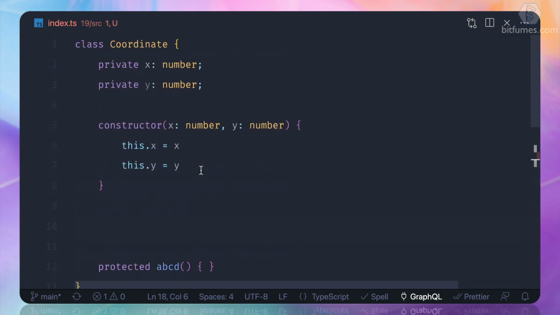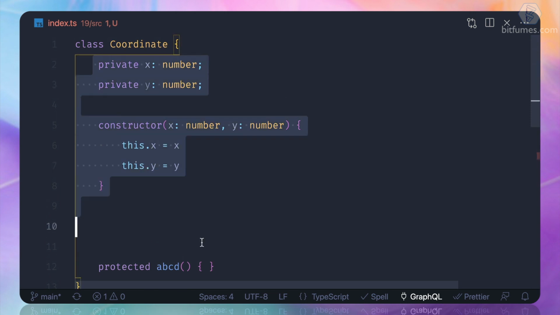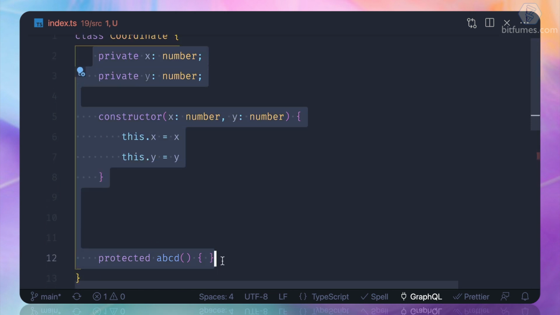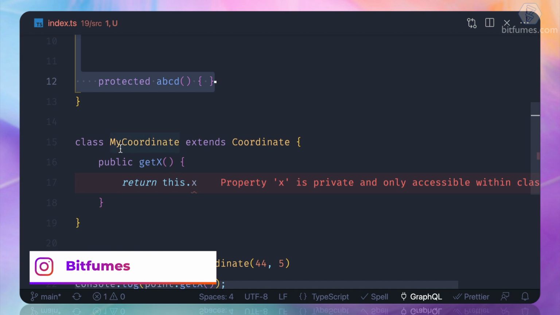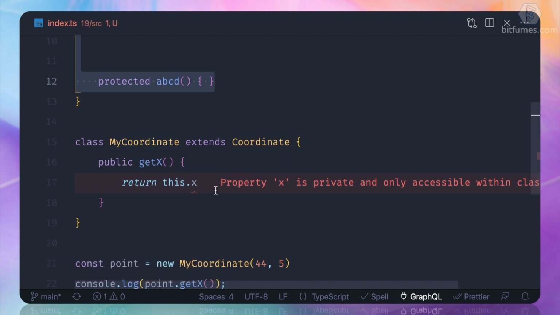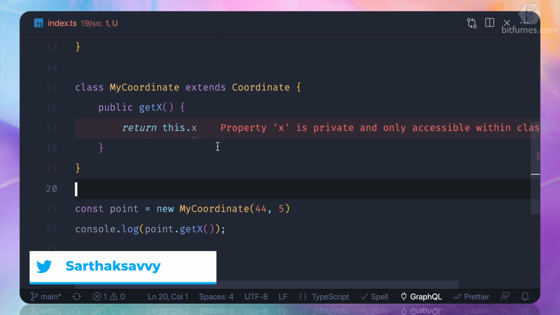Because we have defined these properties as private, then only this class can access it, not any other subclass or any other class which extends the coordinate. And that's why we are getting this error.